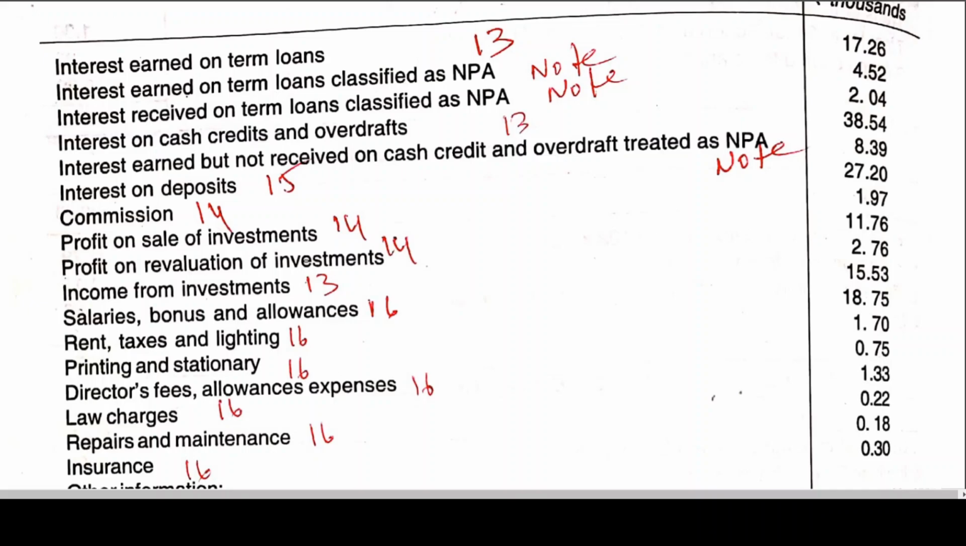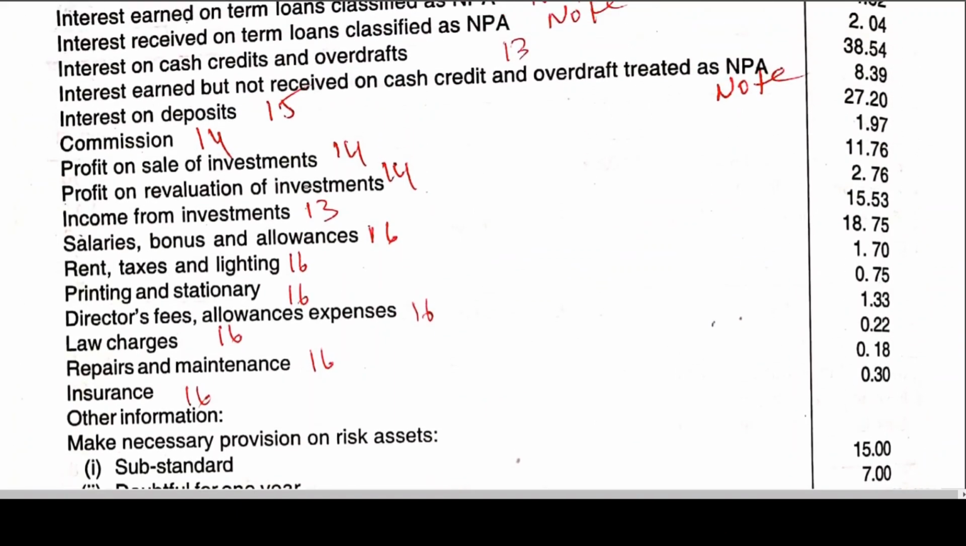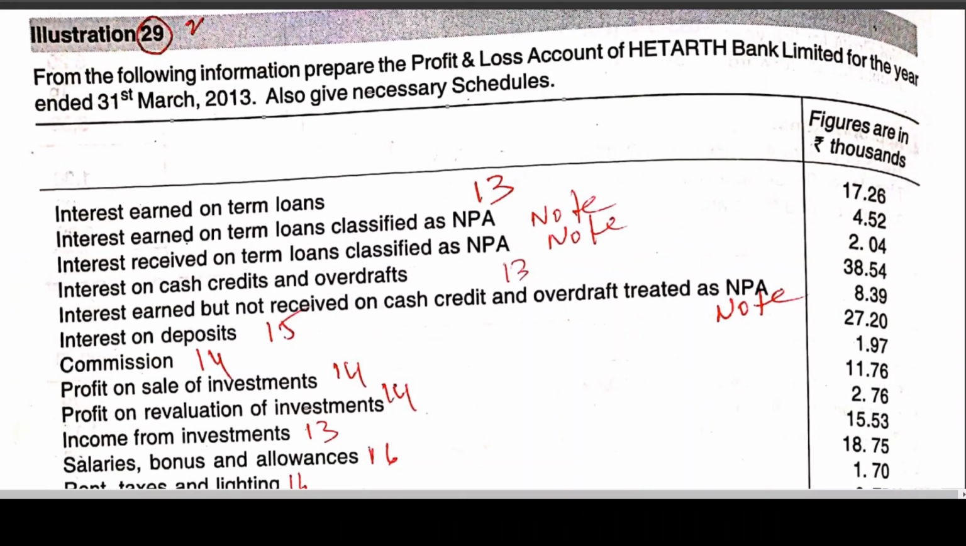Okay. Now then we got some substandard assets. Make necessary provision on risk assets: substandard, doubtful for 1 year, doubtful for 2 years, loss assets. I think you all are aware what kind of provision we need to maintain, that you have learned already.